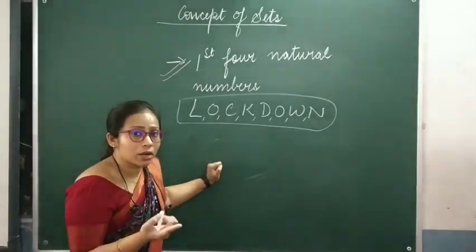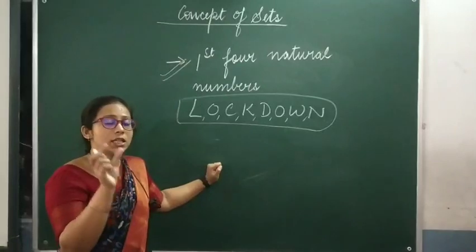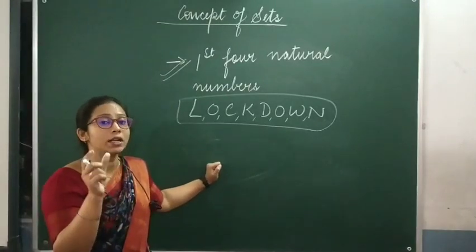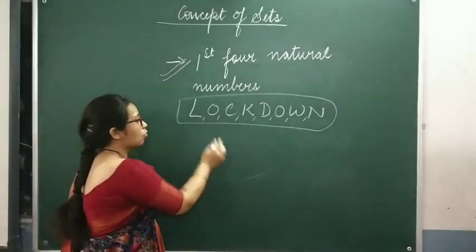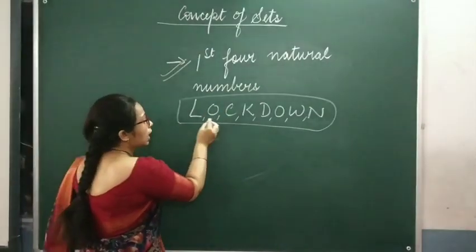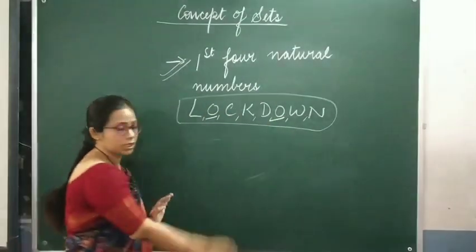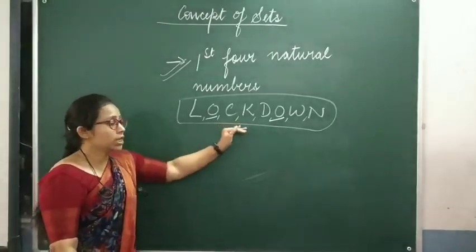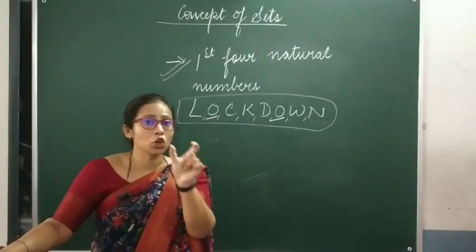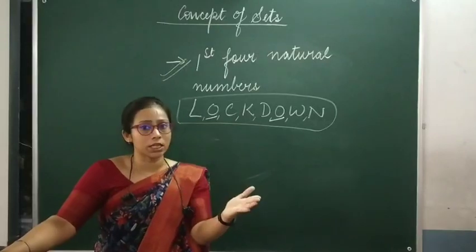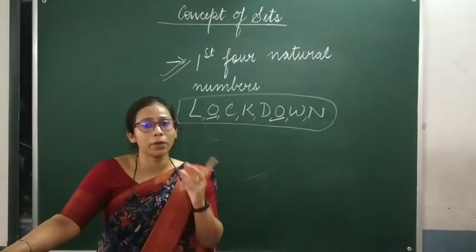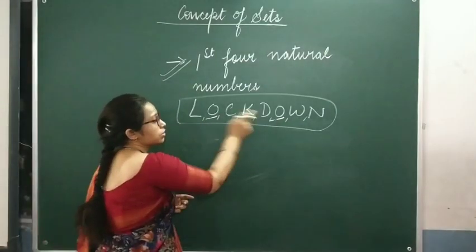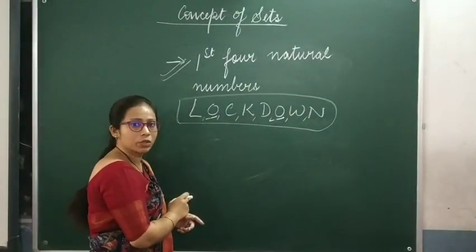Because we have just studied that a set is a collection of well-defined and distinct objects. So in the letters of the word lockdown, you can see that O is getting repeated. In a set, each object should be distinct. Distinct means it should not get repeated. But here you can see that it is repeating itself.